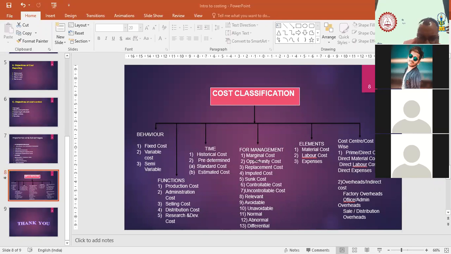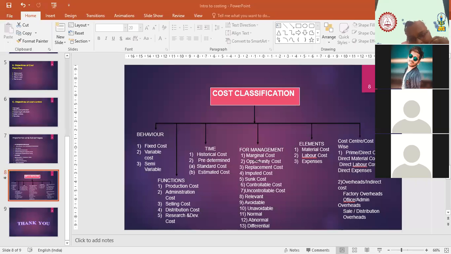Now, I will take one head at a time and explain one head first. Then I'll be asking you for doubts. If you have any doubt, ask me after I complete one head particularly. Okay? So on the basis of behavior, cost classification is done in 3 ways.